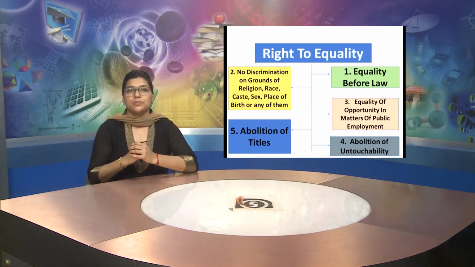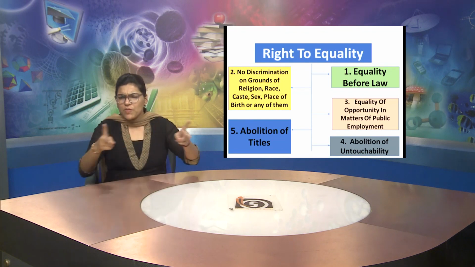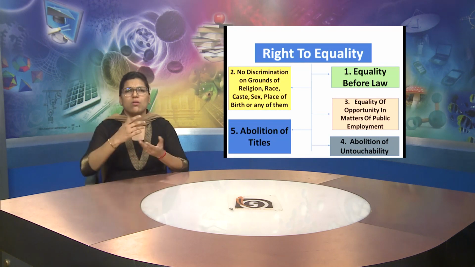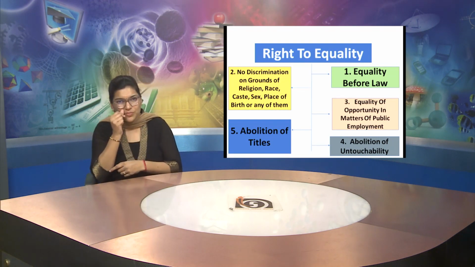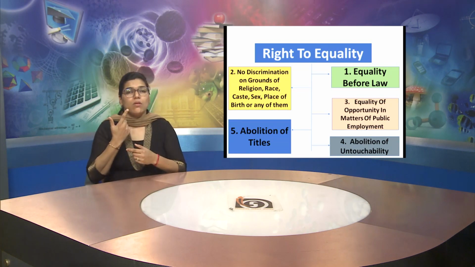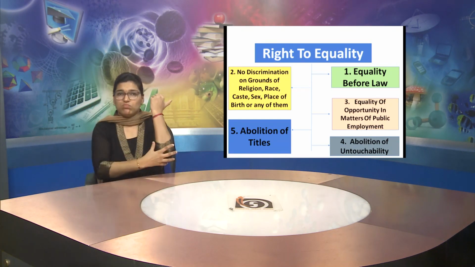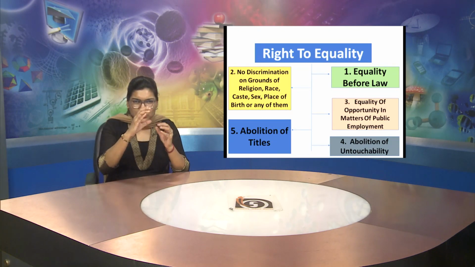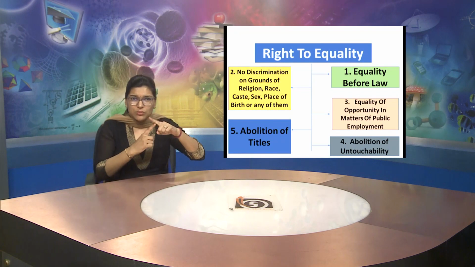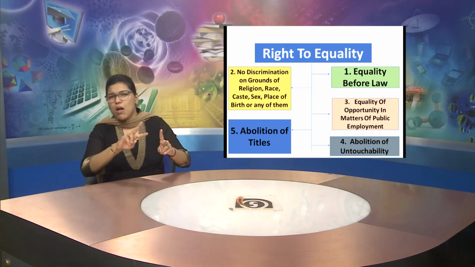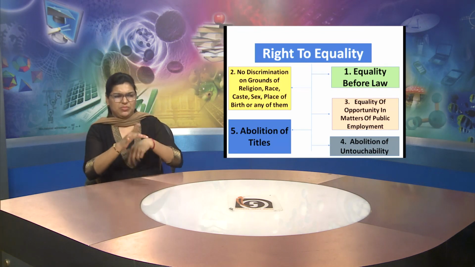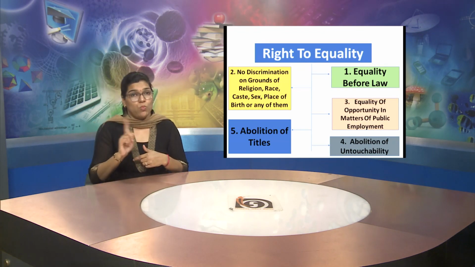The second point, which is on the left side, explains that right to equality means that there is no discrimination on the grounds of religion, race, caste, sex, place of birth, or any of them. Whether the person is ST, SC, of any community, or the person is differently abled, there is no discrimination.